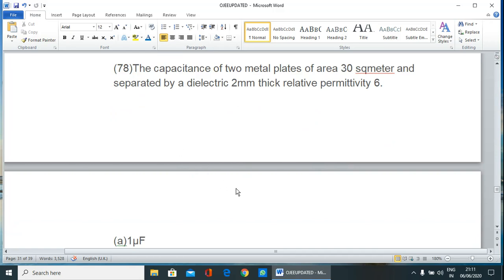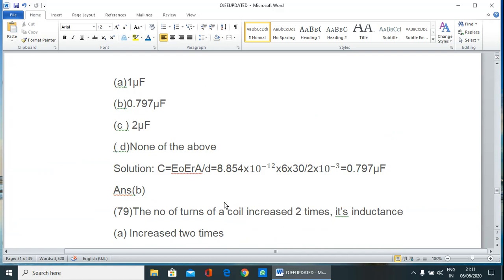You have to remember the simple formula: the capacitance of a parallel plate capacitor is equal to epsilon naught epsilon r into area divided by d, that is the separation between the two plates.